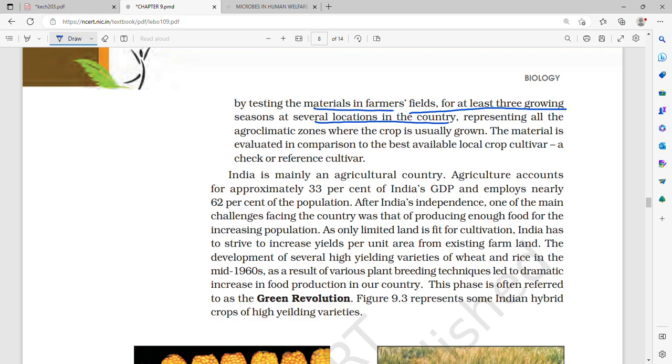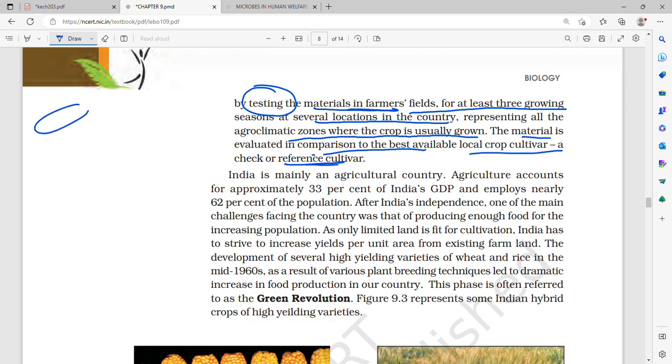in the country. In the farmer's field the testing takes place, representing all the agroclimatic zones where the crop is usually grown. The material is evaluated in comparison to the best available local crop cultivar, a check or reference cultivar. So after this, the material is evaluated in comparison.